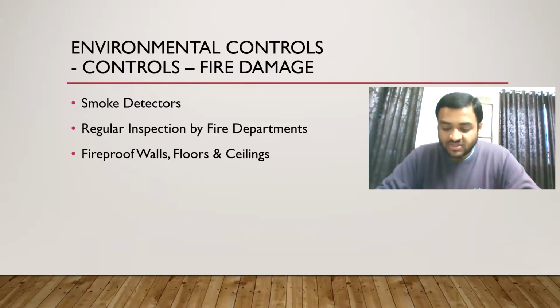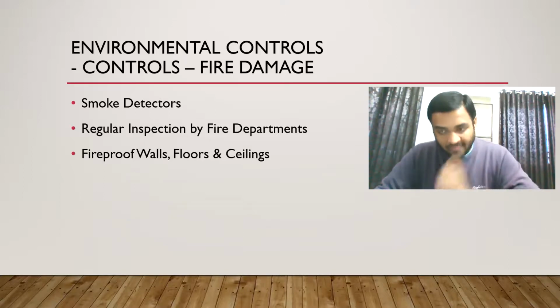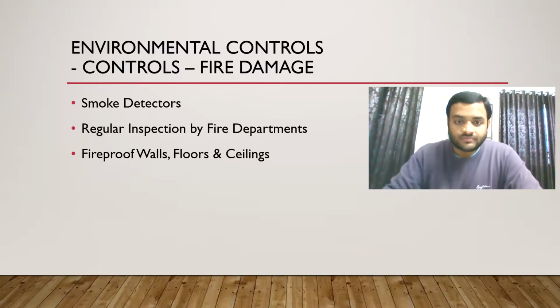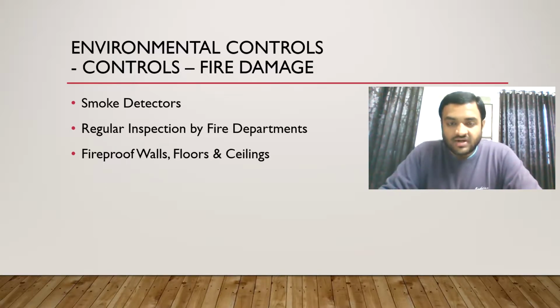Now let's revise all the 7 points. First one is handheld extinguisher. Then we will install fire suppression systems. There are 3 fire suppression systems: water-based system, halogen gas, and dry pipe sprinkling system. After that, we have smoke detectors, fire department, and fireproofing. So these were the environmental controls in relation to fire damage.